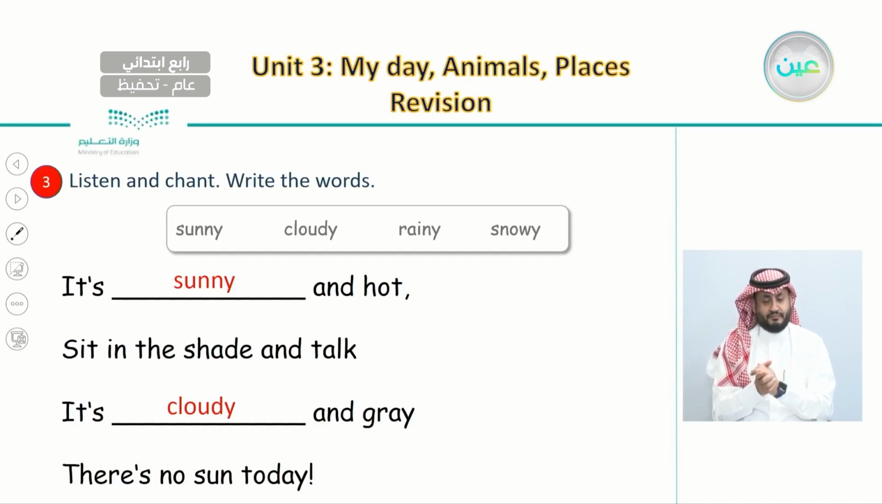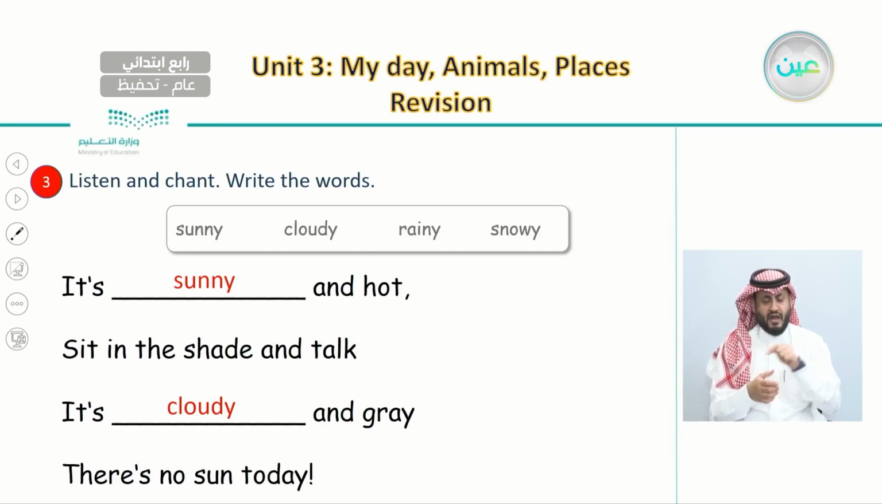And after this, we did listen and chant about these sentences about different weather conditions. And we use these four terms: sunny, cloudy, rainy, and snowy. Let's listen to this chant for one more time.